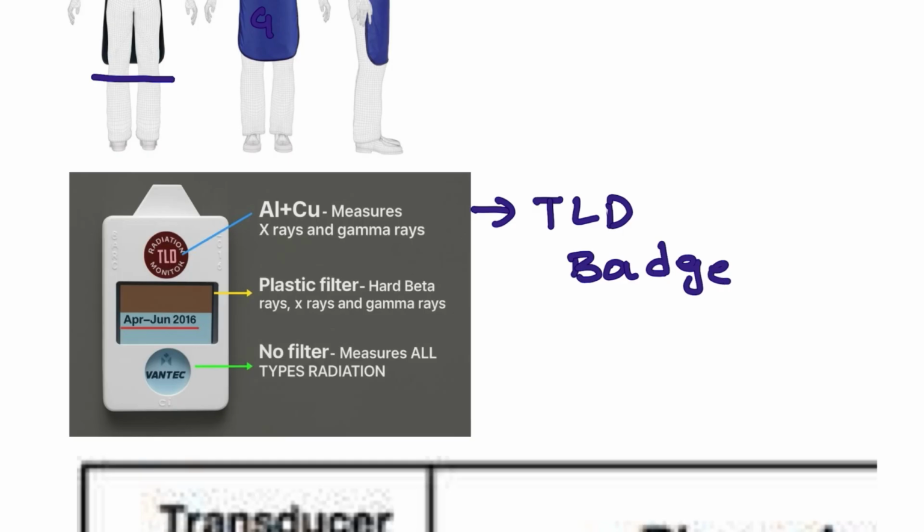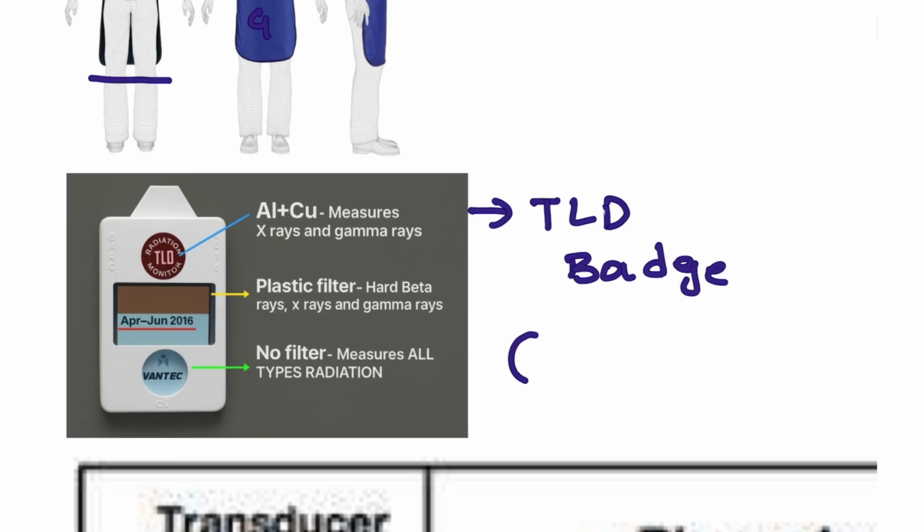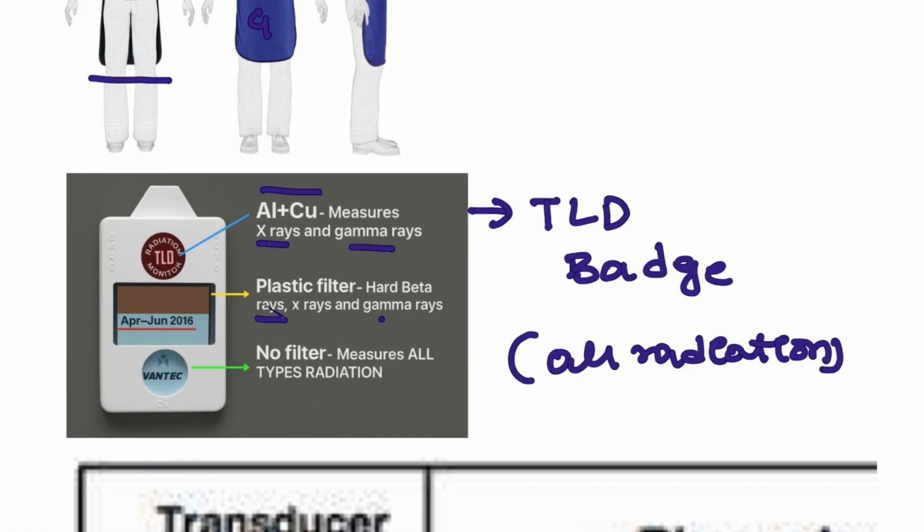It covers all types of radiation, which will be recorded in this TLD badge. For example, you can see this is made of aluminum and copper. It measures X-rays and gamma rays. Next, the plastic filter is important for beta rays, X-rays and gamma rays. And the no-filter section is exposed to all types of radiation.